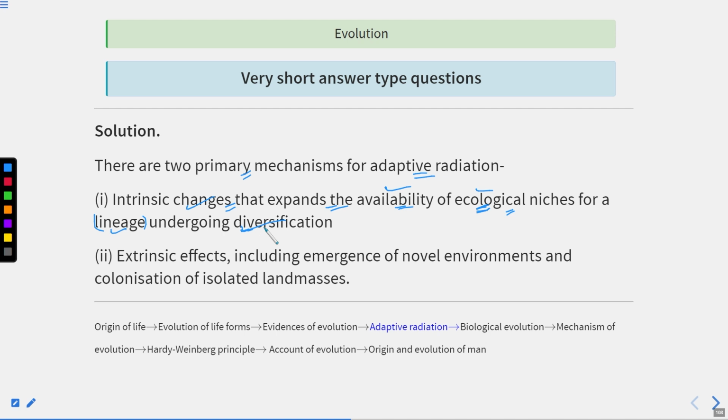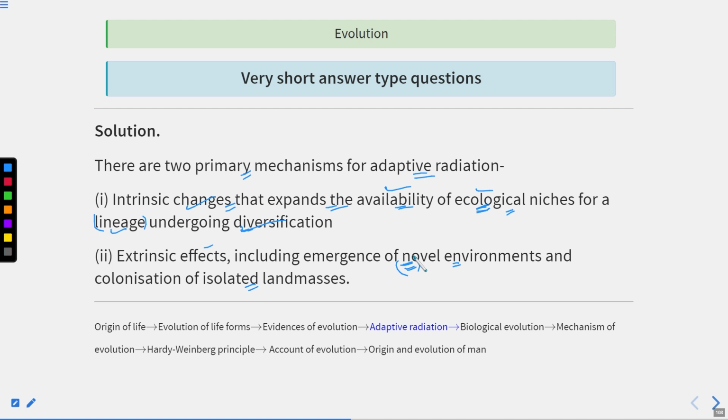Now, second are the extrinsic effects. What are extrinsic effects? They include the emergence of a novel environment and colonization of isolated land masses. This is very important: the emergence of a novel environment. If a novel, new or unique environment has been created, then the species will adapt to that and a new species will form.